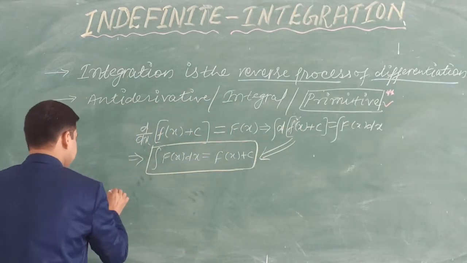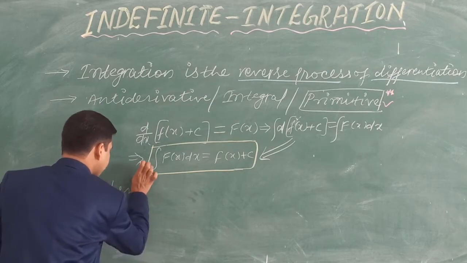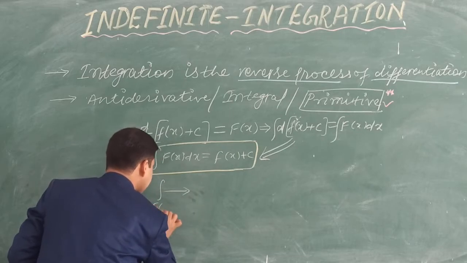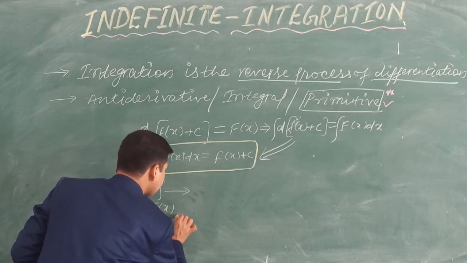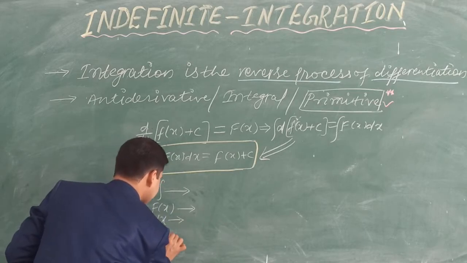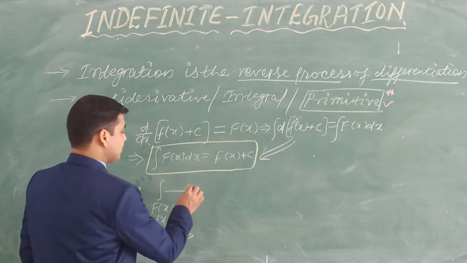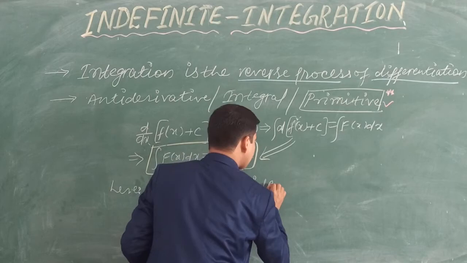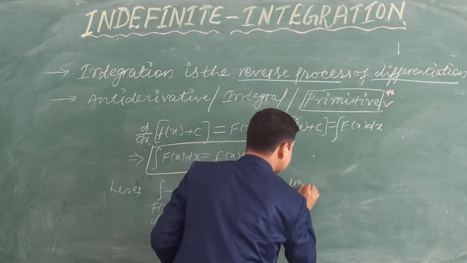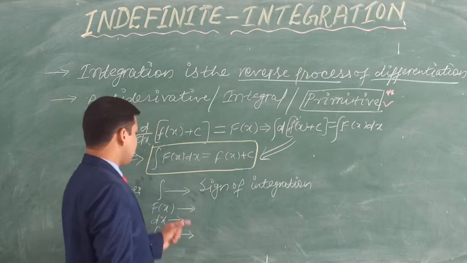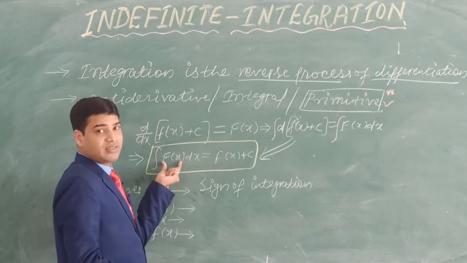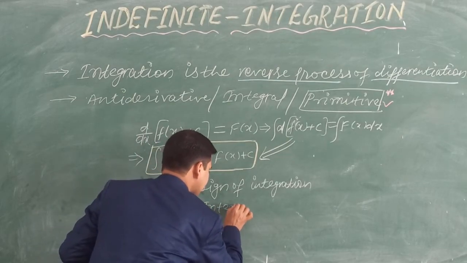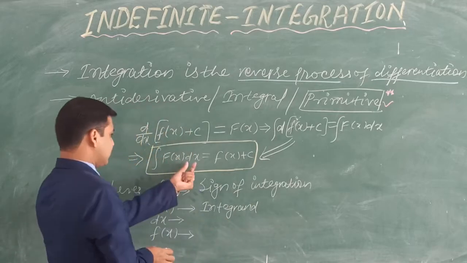Now here, what is this? Capital F of x dx, and small f of x. This is called the sign of integration. Whatever function we are going to integrate, that function is called integrand. So capital F of x is the integrand here, and this one is dx.